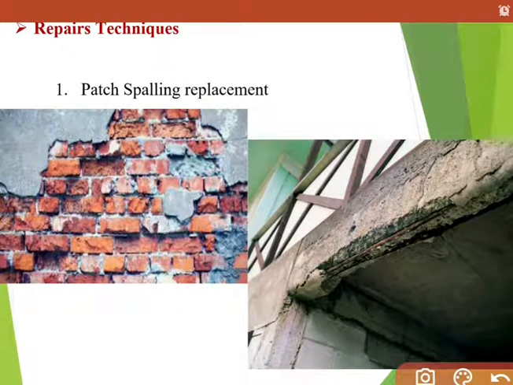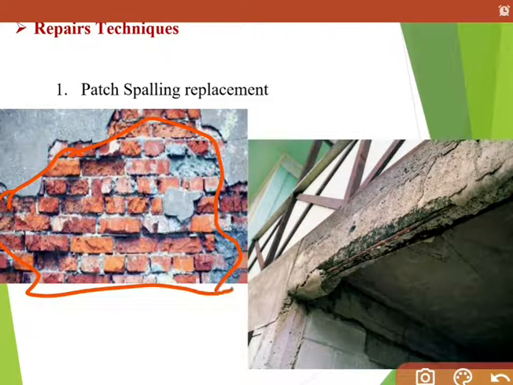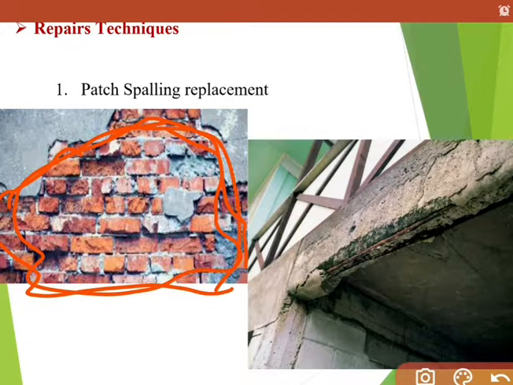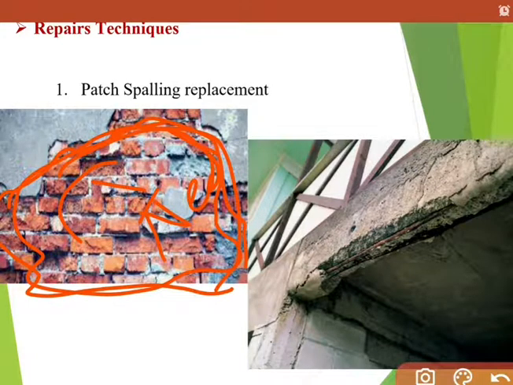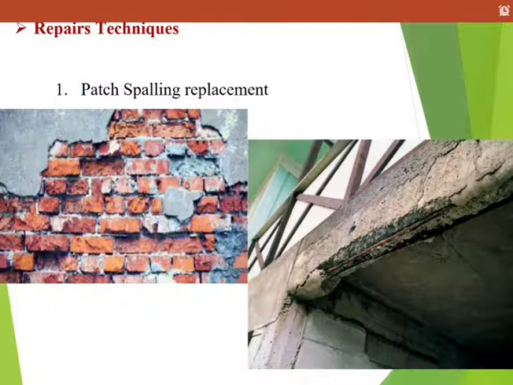What we did? First of all, we clear this and prepare this surface. As I told you earlier, the first stage is to prepare the surface. First of all, we clean this surface and replace this patch with new cement mortar. So this is the first repair technique.